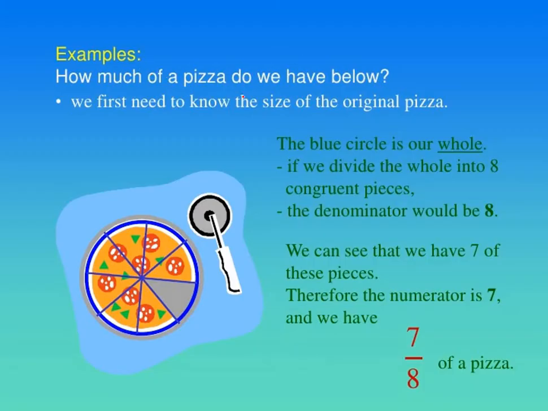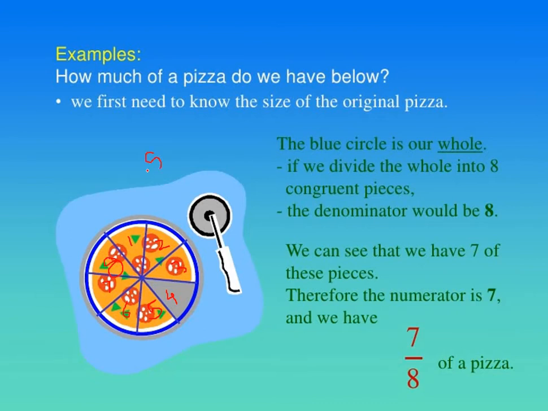How much of a pizza do we have below? Here we have the pizza. Now let us consider this dark blue line as the whole, one whole pizza. Now this pizza is divided into how many parts? Let me see. 1, 2, then 3, 4, 5, 6, 7 and 8. This pizza is divided into 8 parts.